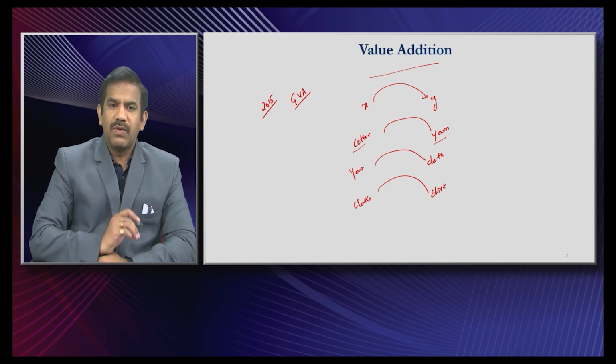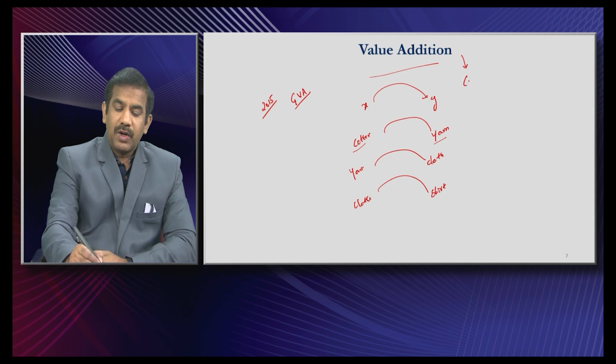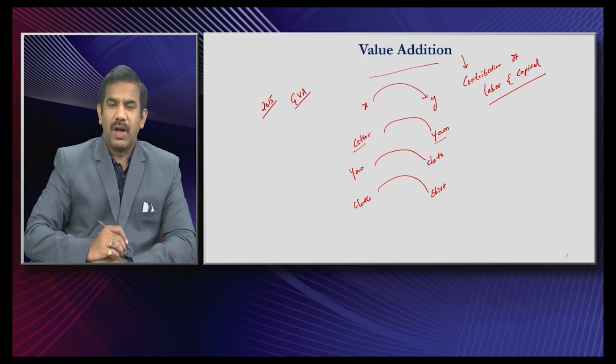So, every time there is a value addition, but value addition does not necessarily mean that a good has to experience a change in form. No. The definition of value addition is the contribution of labor and capital during any stage a particular product happens to undergo. That is what we call value addition.